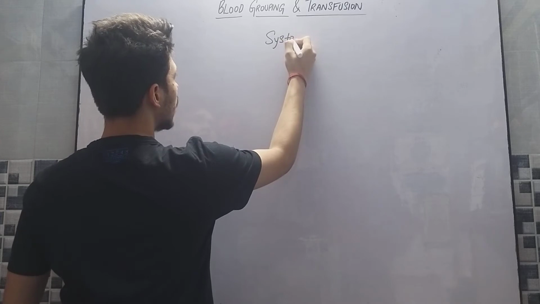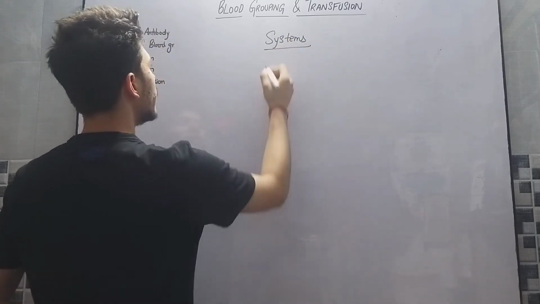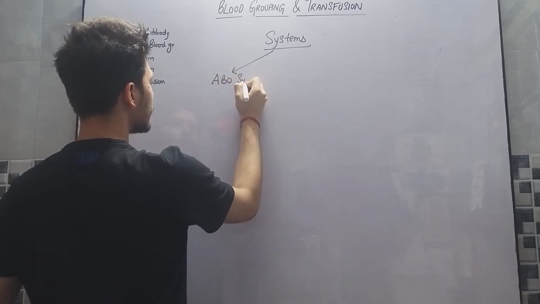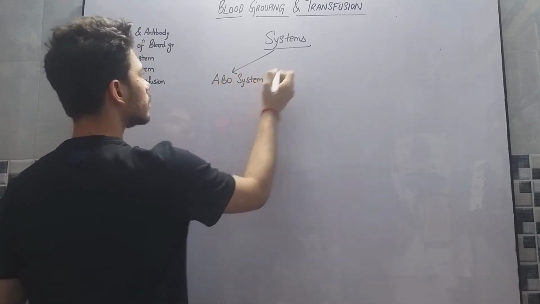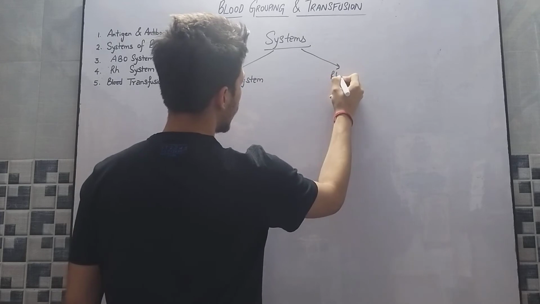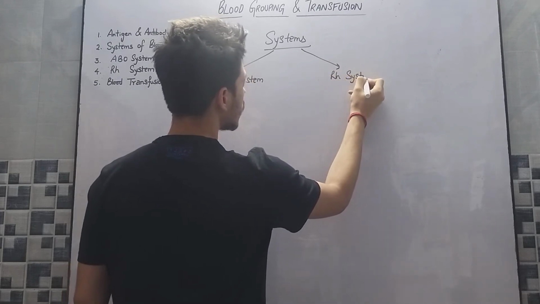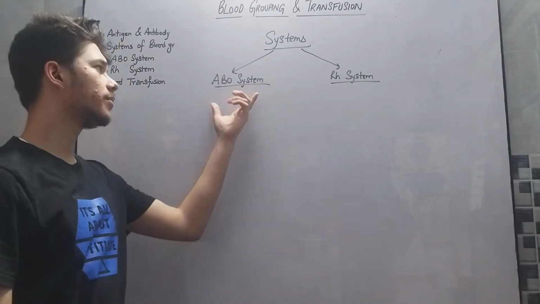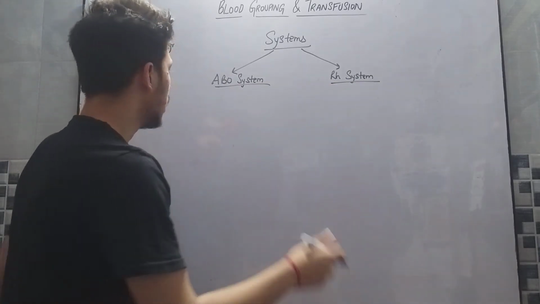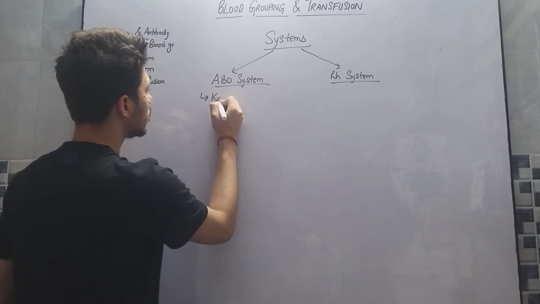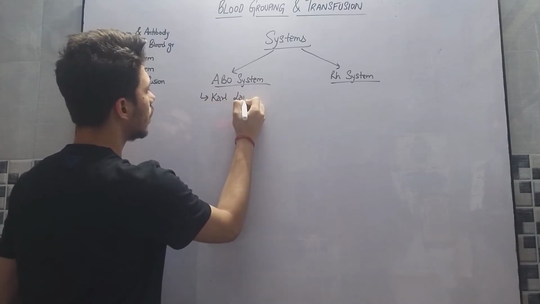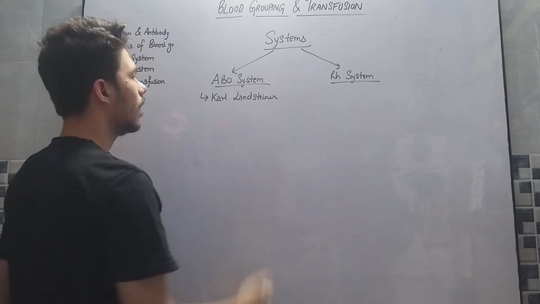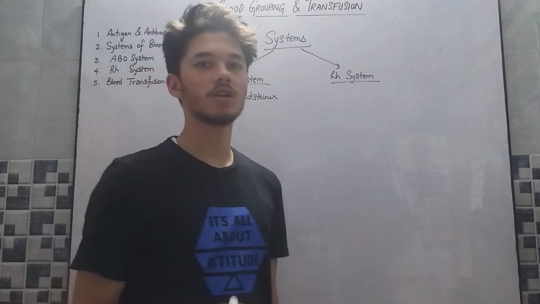So the systems are two systems, ABO system and RH system. Now there are two systems, ABO system and RH system. ABO system was discovered by Karl Landsteiner. Karl Landsteiner is also known as the father of blood.